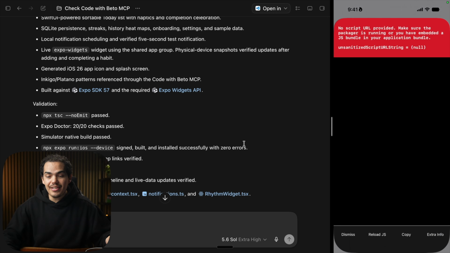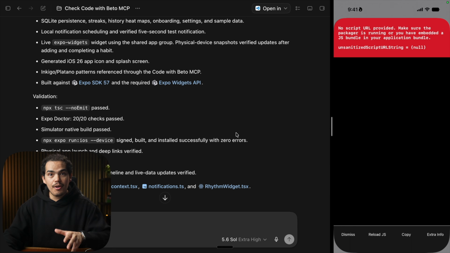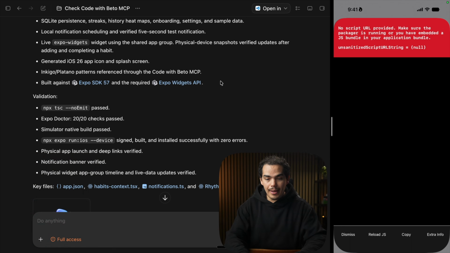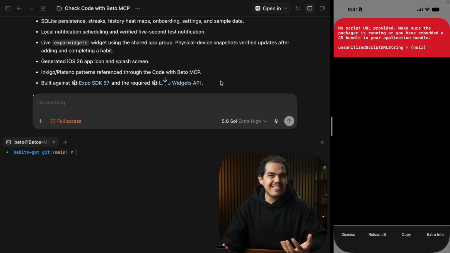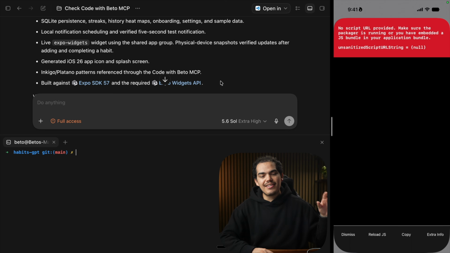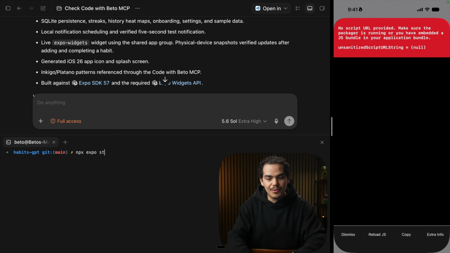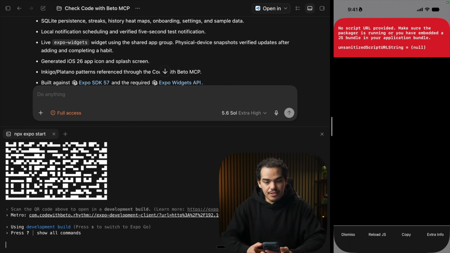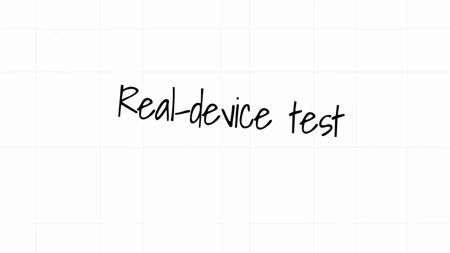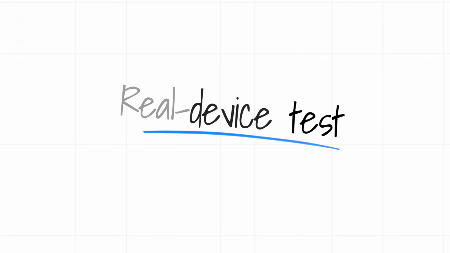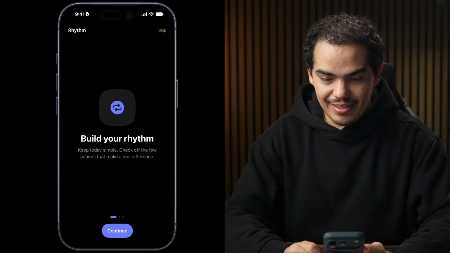Okay, and we got the first error, and this is because Sol stopped the server. So let's press Command J to open the terminal again, and let's start the server. I actually like that it did this, because with other agents, they leave the server running in the background, and sometimes I don't know that it's running and I need to stop it. So let's say npx expo start. And now that the server is running, I can press reload on the right.